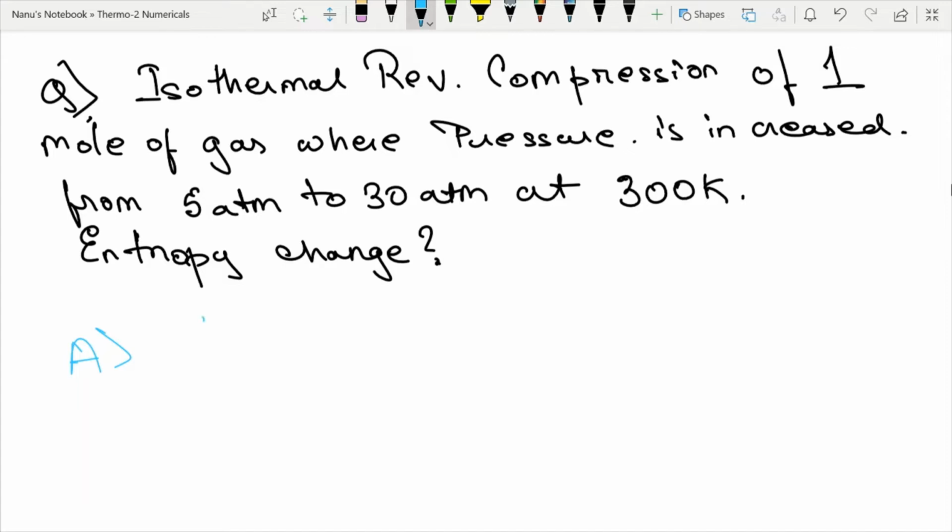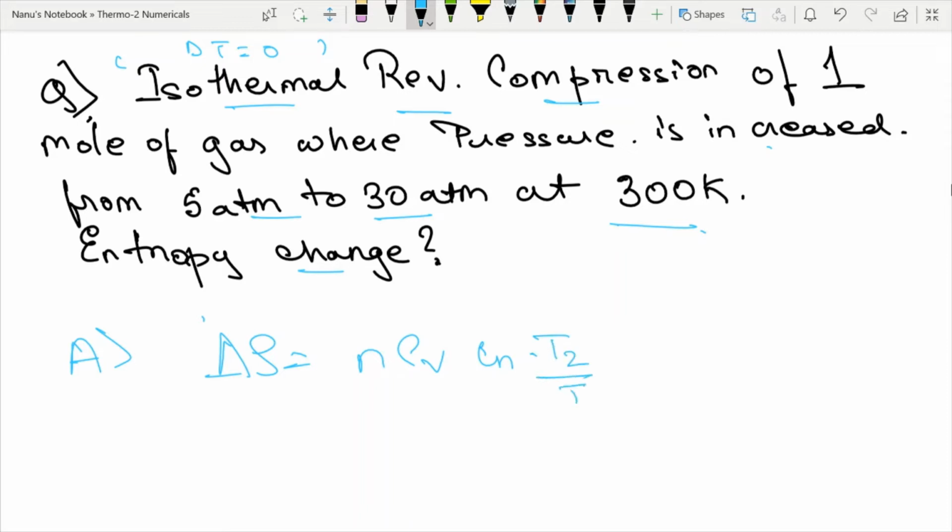So first, let's see, isothermal reversible compression. Remember, it's an isothermal process, which means delta T is 0, right? For 1 mole of gas where pressure is increased from 5 atmosphere to 30 atmosphere at 300 Kelvin, find the entropy change. What we learned in the last video is that del S can also be written as nCV ln T2 by T1 plus nR ln V2 by V1. I believe this was the formula, right?